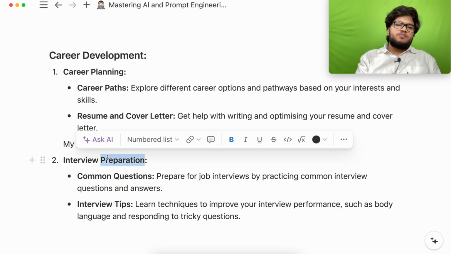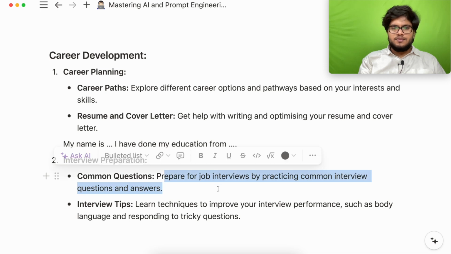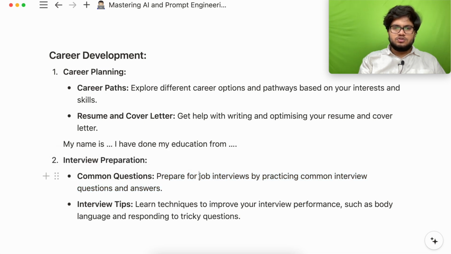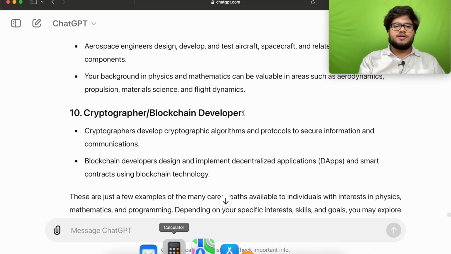Now for interview preparation, this also has been discussed in one of the lectures, like in an interview there's a common question, tell me about your strengths and your weaknesses. So we have discussed in one of the lectures how you could answer this question using ChatGPT. Now coming to interview preparation, common questions, let us ask ChatGPT what are common interview questions and answers, right?